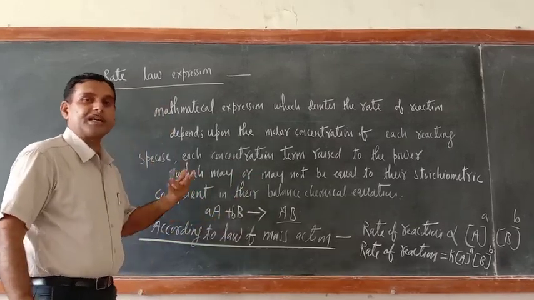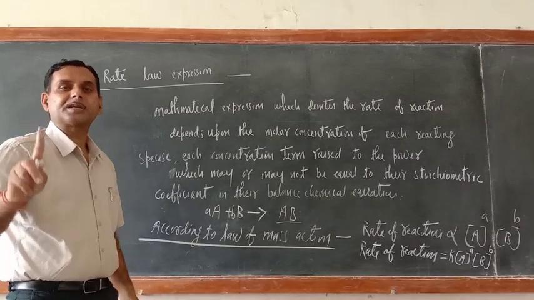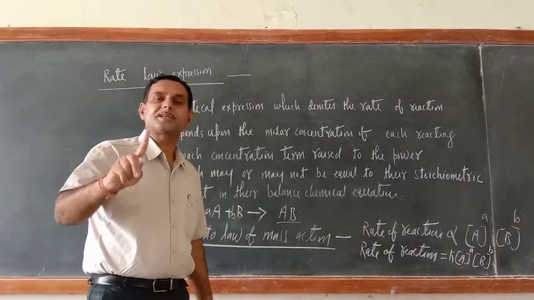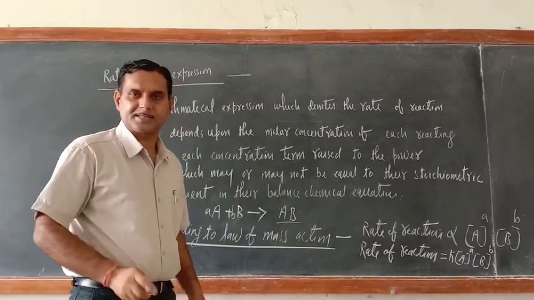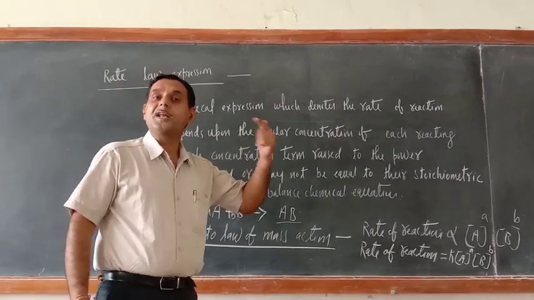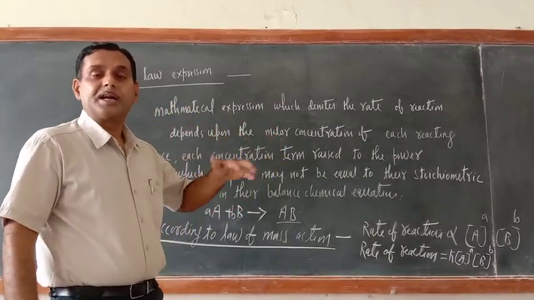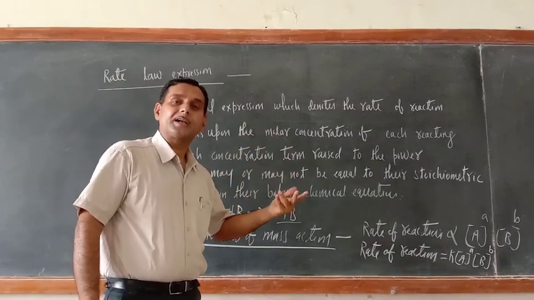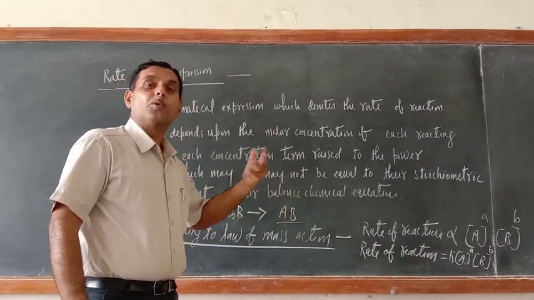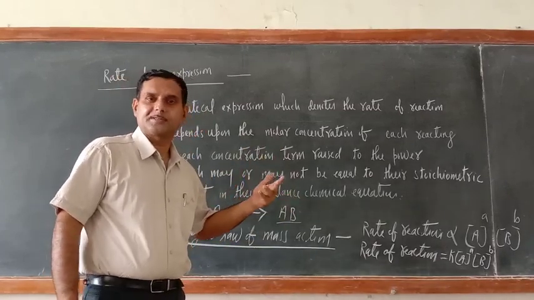This means the rate law expression is purely based on experimental findings. How many reacting species are disintegrating or taking part in the chemical reaction, only an experiment can verify.